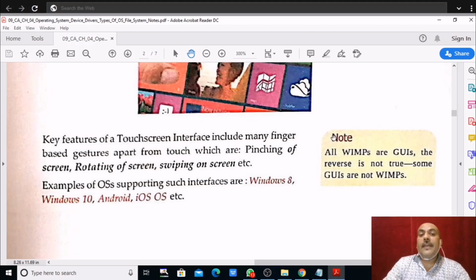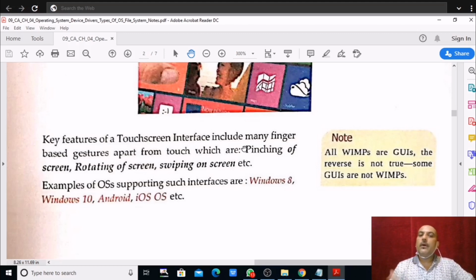Now, the key features of touch screen. What are the key features of the touch screen interface? It includes many gestures of your hand, that is pinching the screen, rotating the screen, swiping the screen, right? Sliding the screen also.